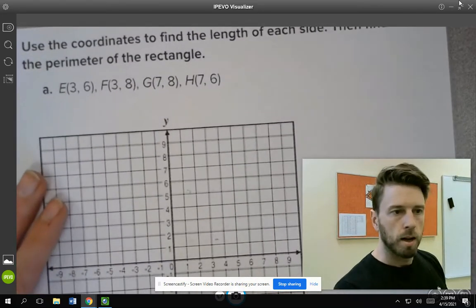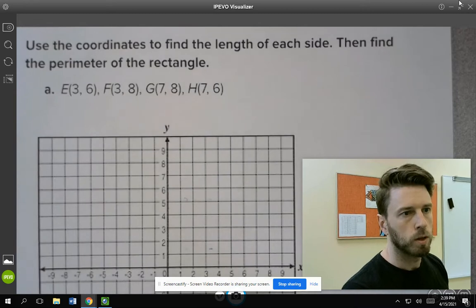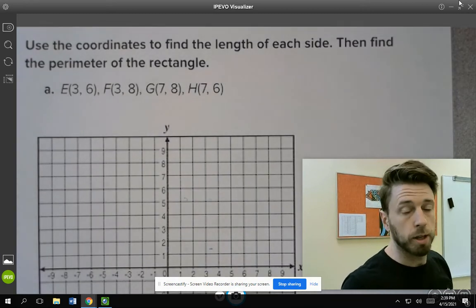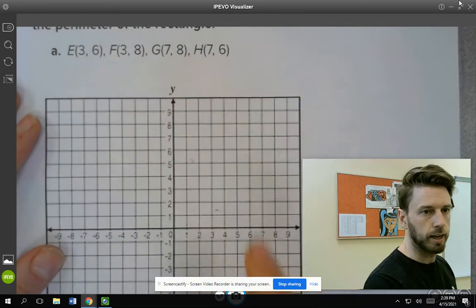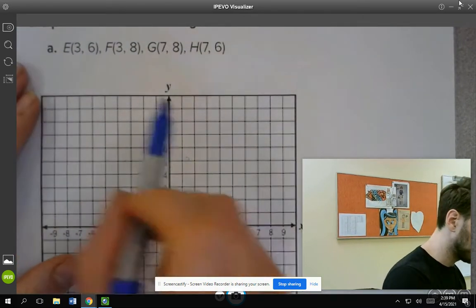8. Next one here. Use the coordinates to find the length of each side and find the perimeter of the rectangle. Here's your coordinates: 3, 6; 3, 8; 7, 8; and 7, 6. So I'm going to go ahead and graph these.